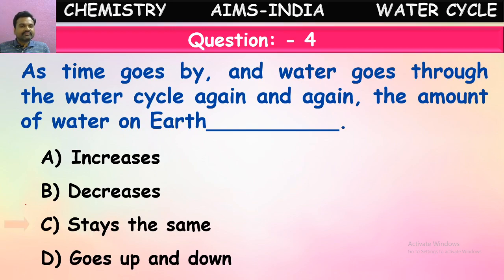Yes, it stays the same, because whichever water is being evaporated comes down again in the form of rain. Whatever water comes down in the form of rain is again converted into water vapor. So it is being rotated from there to here, it is being recycled. So the same quantity of water will be maintained on the earth's surface. It will stay the same.